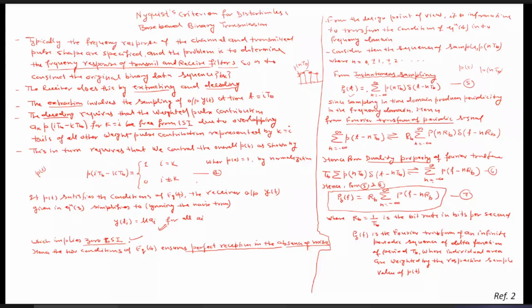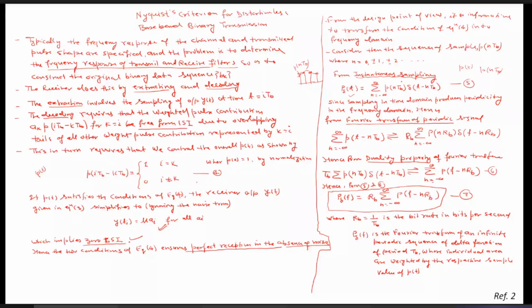Now, our aim is to find out the Fourier transform of these signals, that is p(nT_b) delta(t minus nT_b). But how can we find the Fourier transform of that? For that, we take the help of the instantaneous sampled signal, represented by p(nT_b) delta(t minus nT_b).